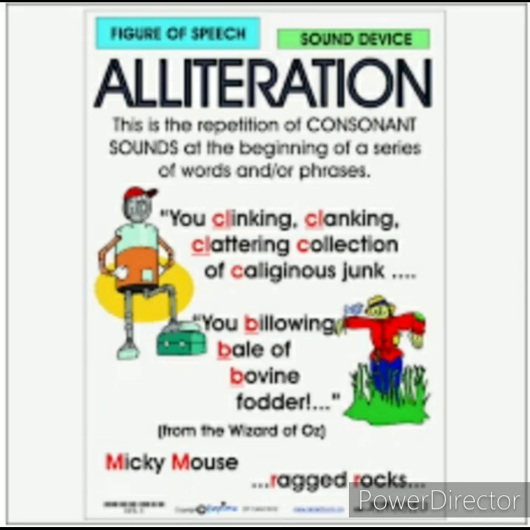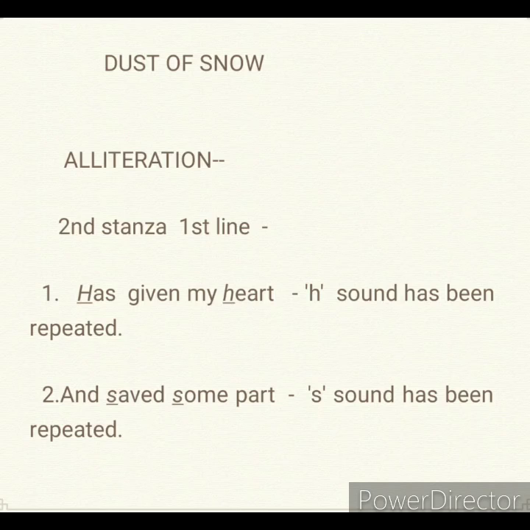Now students, try to find out alliteration in these lines. Yes, try. I think you have got it. Look at the stanza's first line. Has given my heart. Here you can see 2 different words are there, has and heart, but the first letter is same.